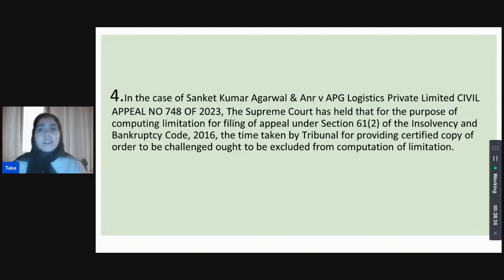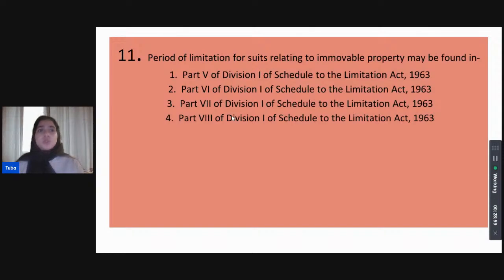In that particular case it was with regard to the IBC, the Insolvency and Bankruptcy Code, but it stated point blank that the time it takes for the tribunal to give us the certified copy of the order has to be excluded from the computation of limitation, right? So the simple reason is no, not because of the specific reason stated in option number 2.